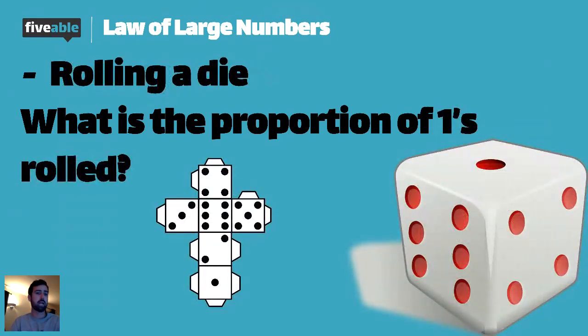Just like if I'm rolling a die, right? The proportion of ones rolled, if I do this over and over again, is going to be one sixth. So depending on what game you play as a kid, if it's a dice game, you might say, oh man, my friend is getting really hot. They're rolling doubles all the time. But in the long run, that's going to even out, right? Maybe one game it doesn't, but if you did it over and over again, the rolls are going to even out.